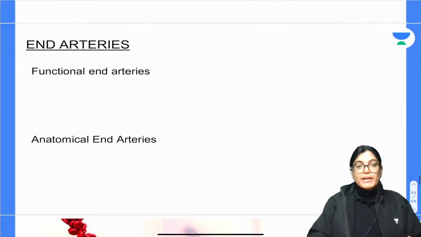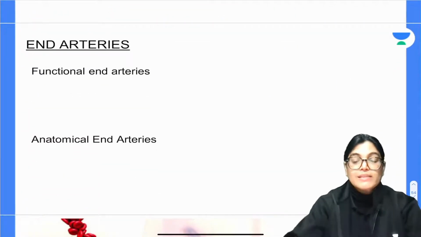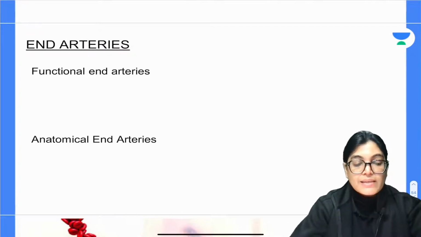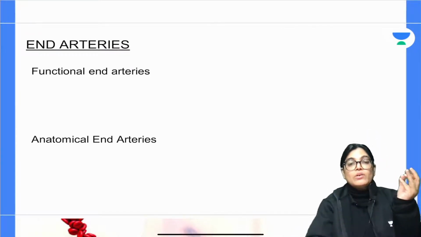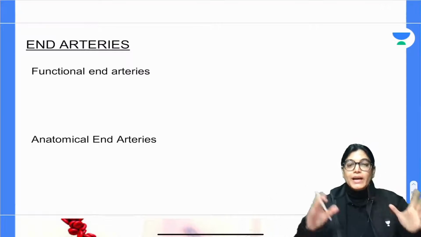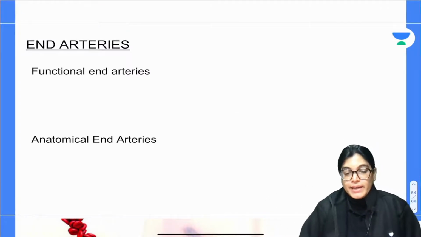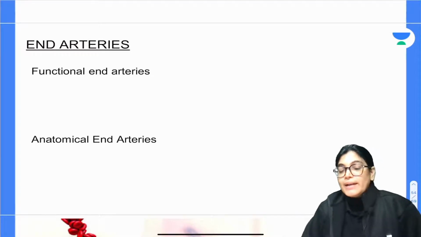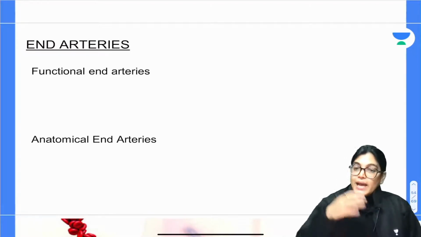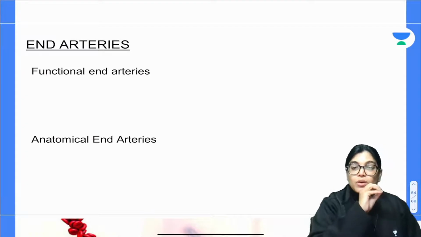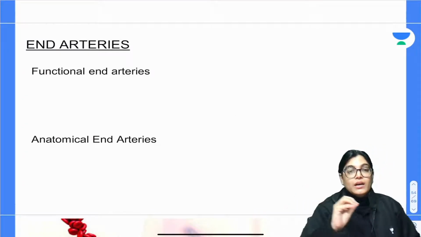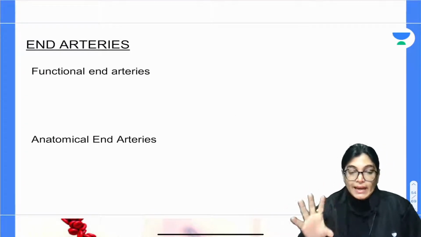Now the next important point is end arteries. So you have to understand the concept of end arteries. Actually we have got two types of end arteries. One is anatomical end arteries and the other one is functional end arteries. So what is the meaning of anatomical end arteries? Arteries that end, they are not taking part in any kind of anastomosis.